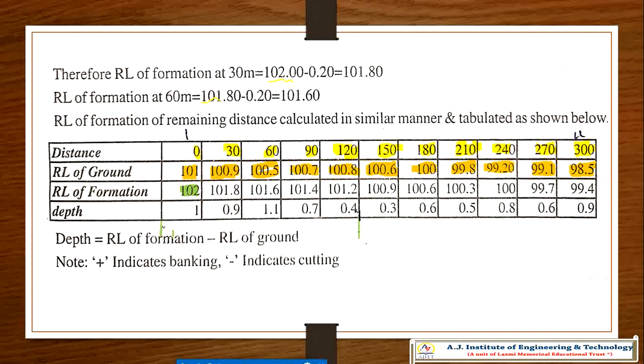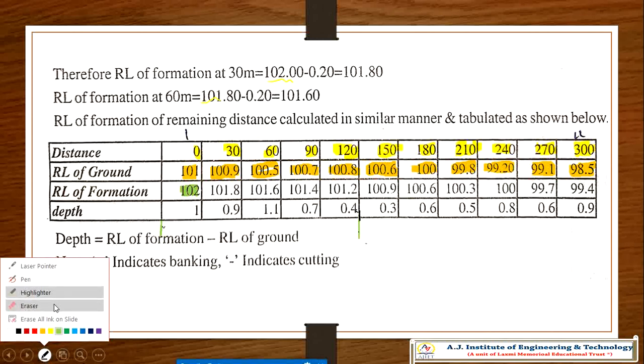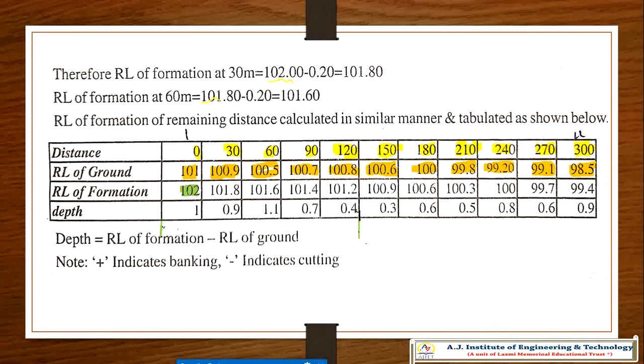Till 120 meter there will be a gradient of 1 in 150. After that the gradient line will be 1 in 100.